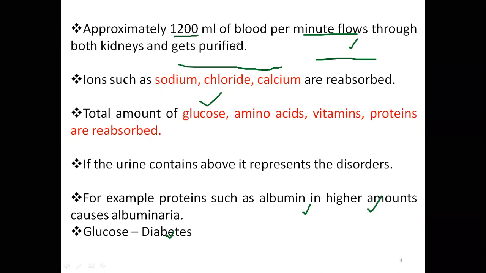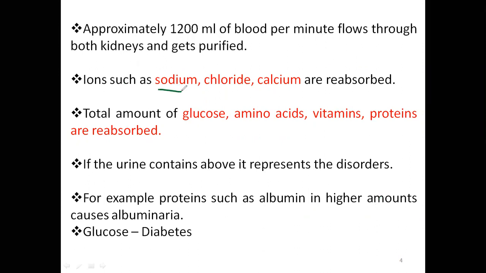Then you see the beautiful thing about the kidney is that ions such as sodium, chloride, calcium are reabsorbed. All the metals, everything will be reabsorbed into our body with the help of kidneys.